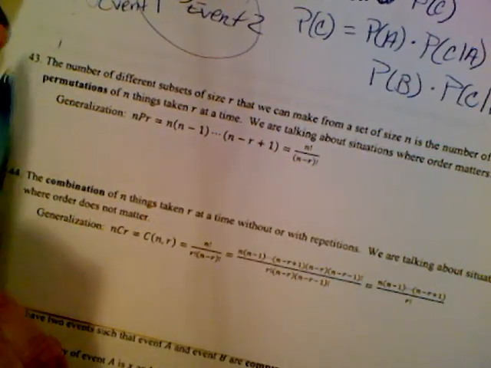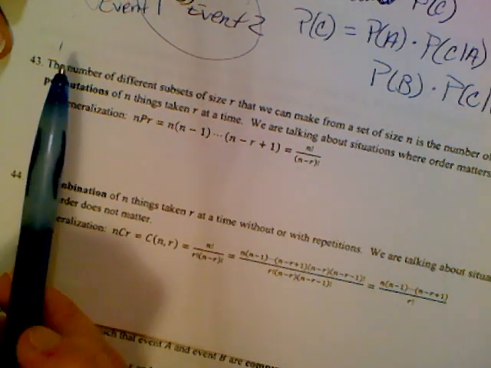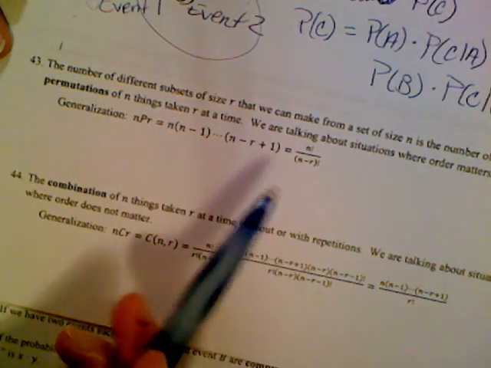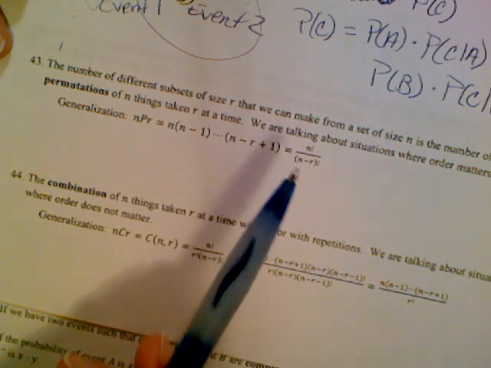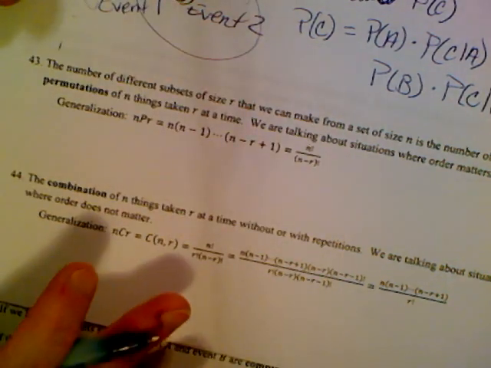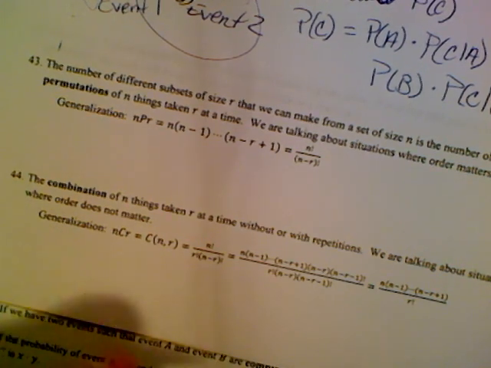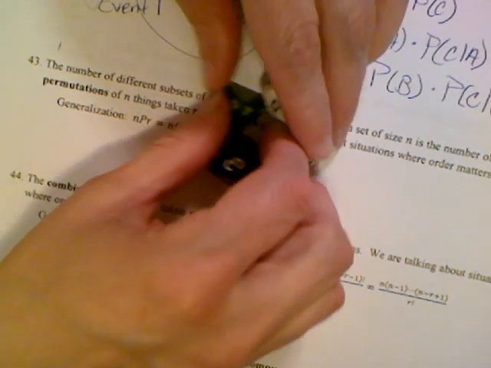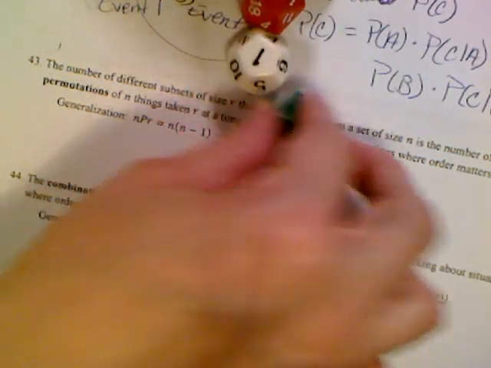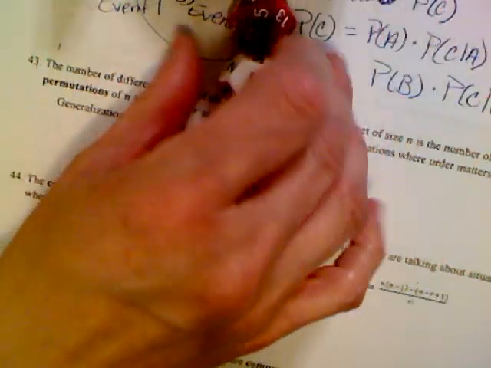All right. The number of permutations. Permutations are the number of different subsets of R that we can make from a set of size n. In other words, if I have a set of n things and I want to take them R at a time, think about it this way. Say we have a group and we want to pick them in a certain way.